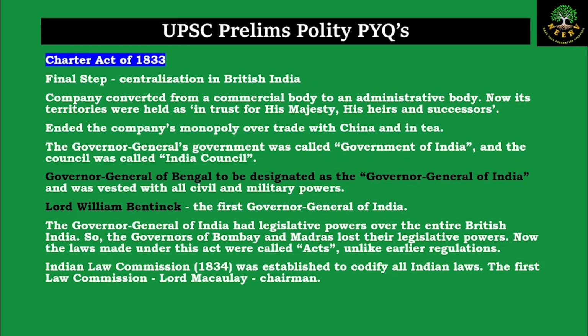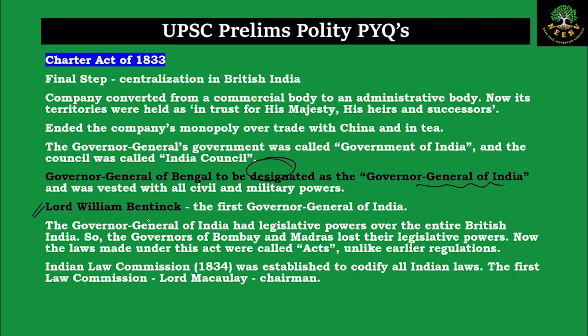Finally, the Charter Act of 1833. So the centralization which started with the Regulating Act culminated in the Charter Act of 1833. Ultimately, in this act, the Governor General of Bengal was designated as the Governor General of India and he was vested with all the civil and military powers with respect to the British possessions in India. And that is how Lord William Bentinck became the first Governor General of India.